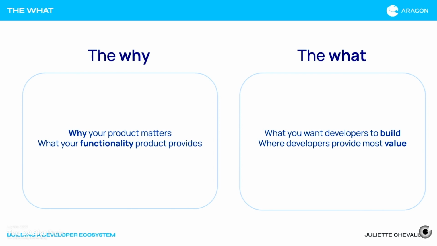What do we want the developers to build? Where do developers provide most value for our projects? But really, it should start with the why. Why does our product matter? And what functionality does that product provide that will motivate the developer to go into the what?